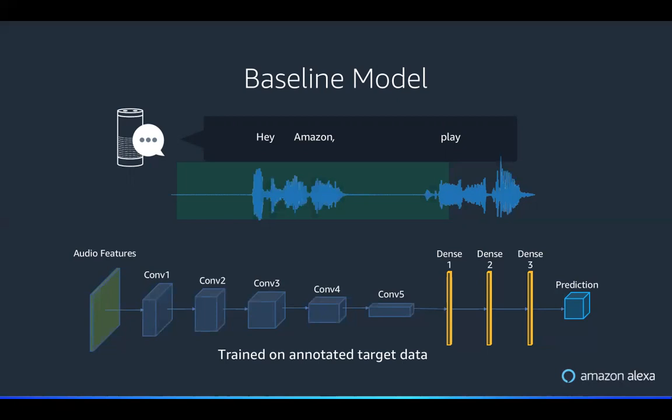And there are specific models trained for each wake word. So rather than building a model using essentially out-of-domain data for the Alexa and Echo wake words, these are trained on in-domain data. And what we do then is compare our out-of-domain trained wake word independent model to these baseline models that are trained on in-domain data.